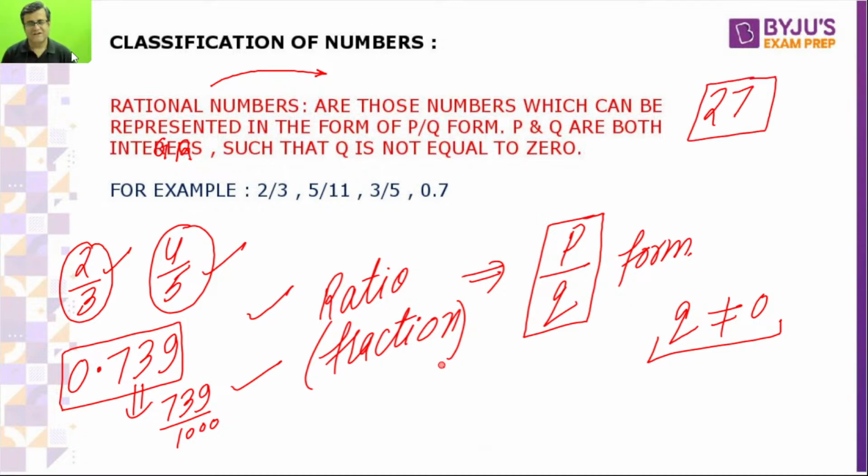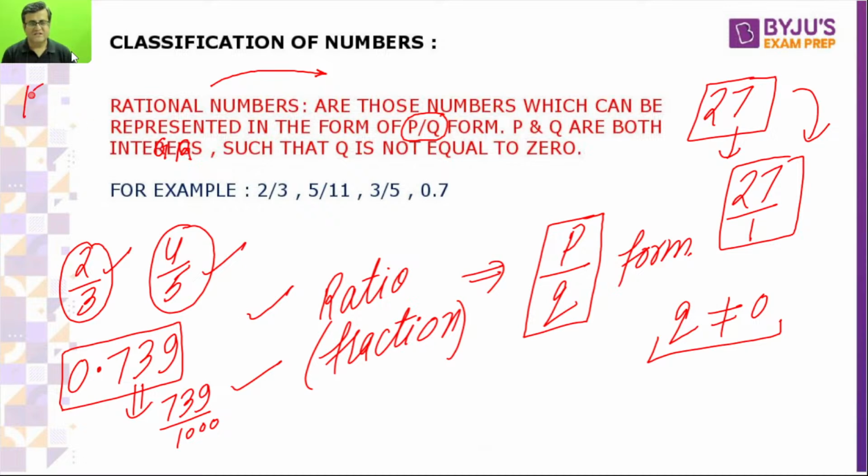Is 27 rational or not? Tell me fast. Yes, of course, because 27 can be represented as 27 by 1. So obviously this is P by Q form. So any number which can be represented in P by Q form is rational. Only thing, Q cannot be equal to 0.